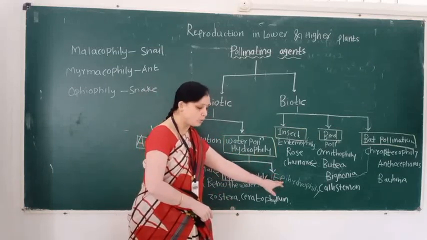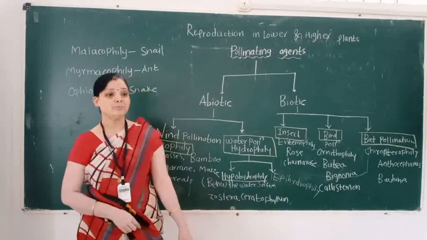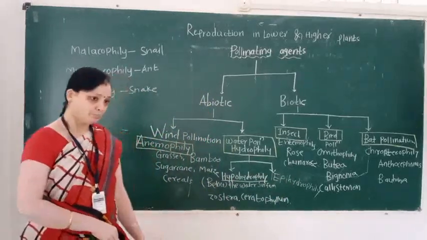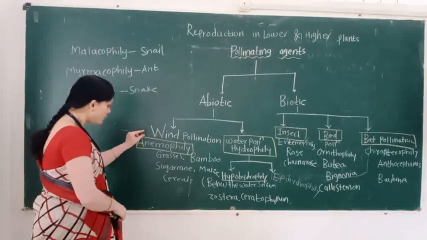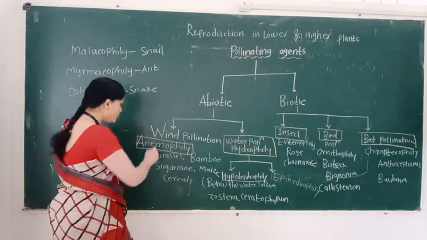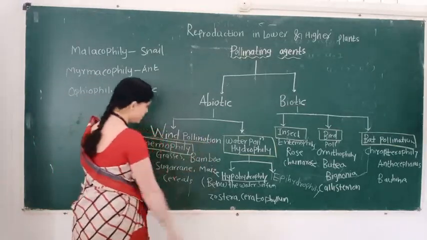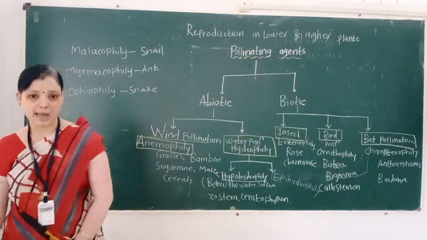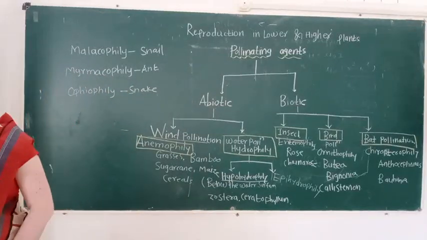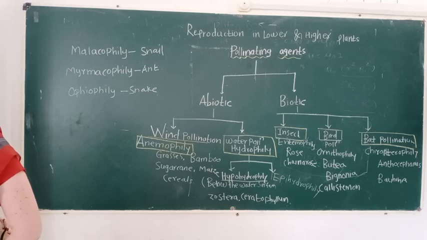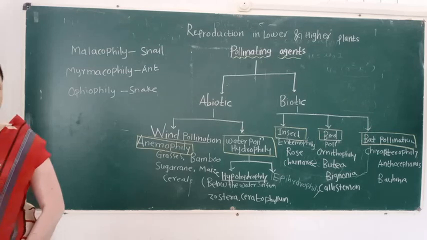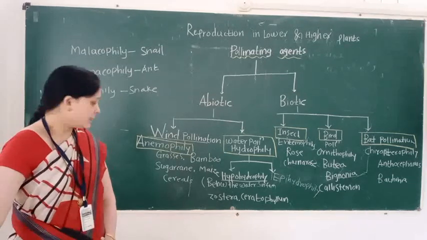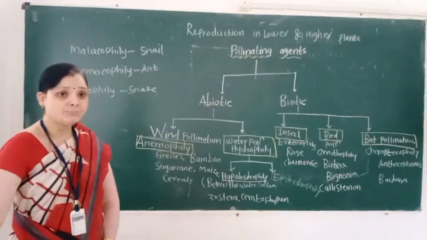This type of pollination is called epihydrophily. We learn the first pollination, wind pollination. What is the definition of wind pollination?